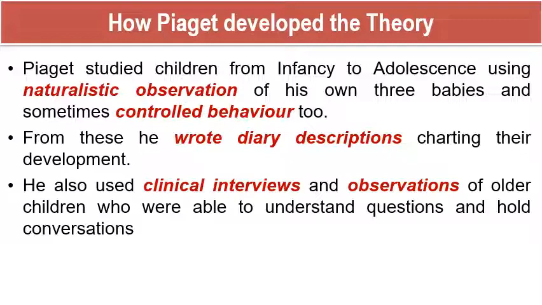He used two things. One is naturalistic observation, how the children behave in natural settings as well as in controlled settings also. From these, he wrote diary descriptions charting their development. So he started noting everything. And he didn't stop there. He also used clinical interviews and observations of older children who were able to understand questions and hold conversations. So, the number of observants or samples he used, including his own three children, was in order to prove his assumptions or to develop this theory, right?